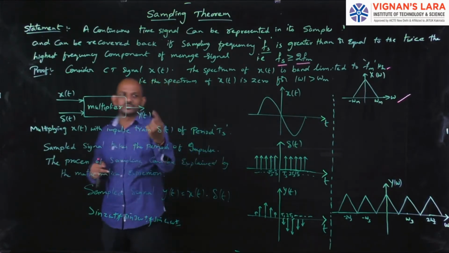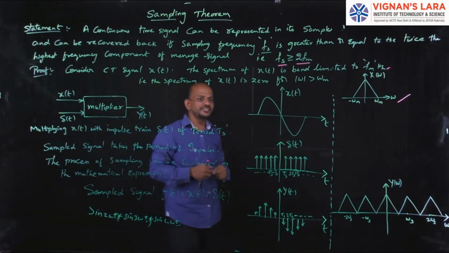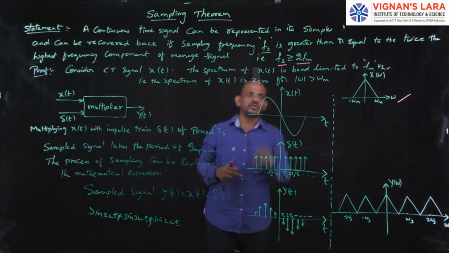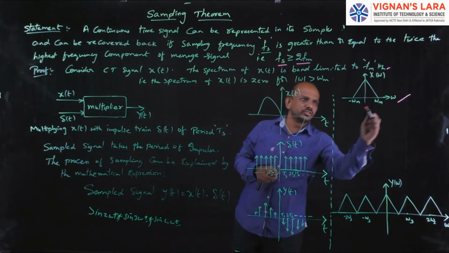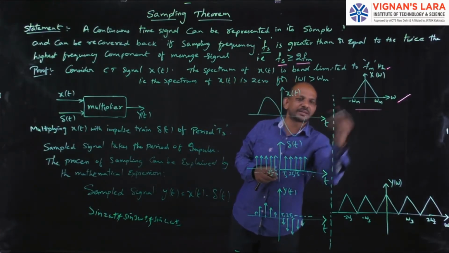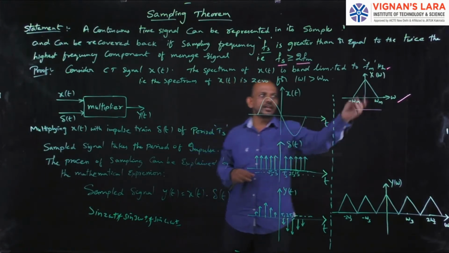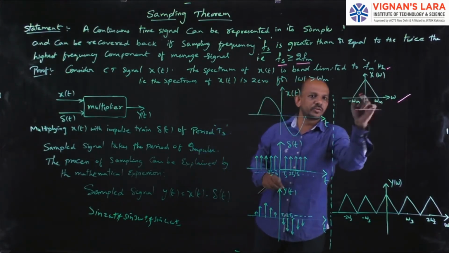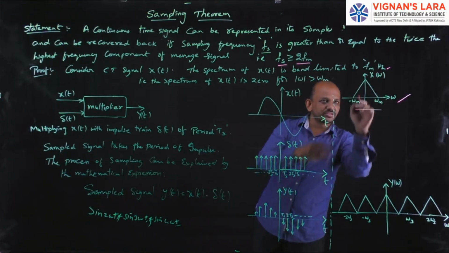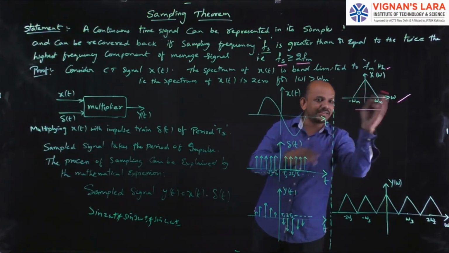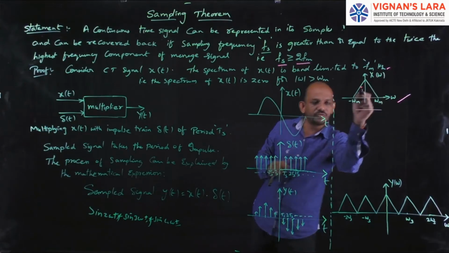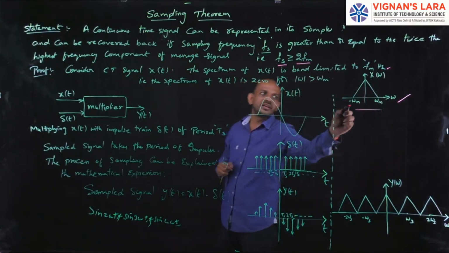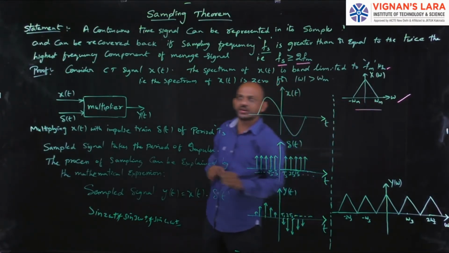So the spectrum is in omega. The spectrum of x of t is 0 for mod omega greater than omega m. This is the spectrum of x of t, the graph of X of omega versus omega. Here the spectrum X of omega is 0 outside these values, that is mod omega greater than omega m. The spectrum is present only for the values minus omega m to plus omega m.